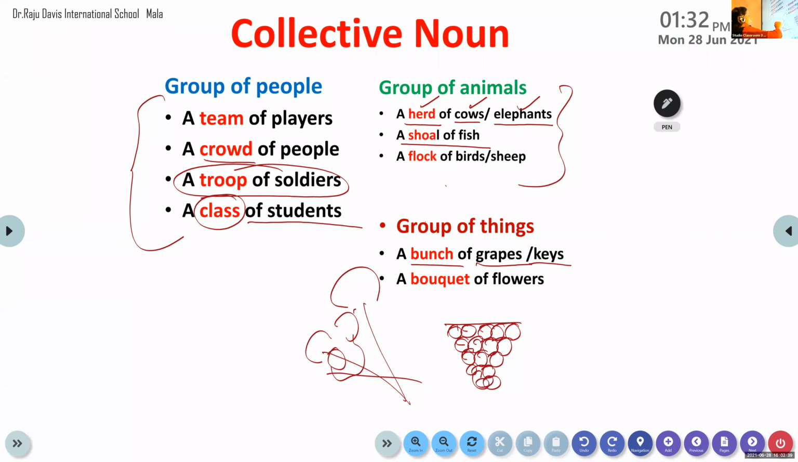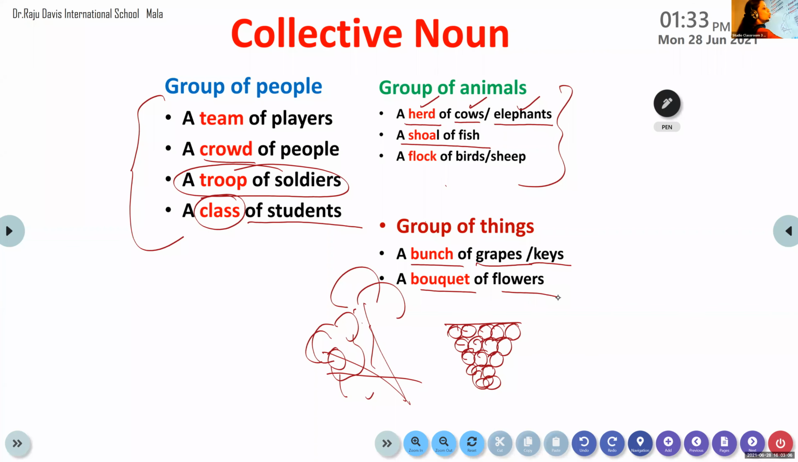We are familiar with this, that's why we say it is considered as one whole. Even though many are there, it is considered as one whole. So collective nouns are usually considered as singular. So it is a bouquet of flowers. We have seen the bouquet. These are the collective nouns we have already learned. I hope you could remember all this.